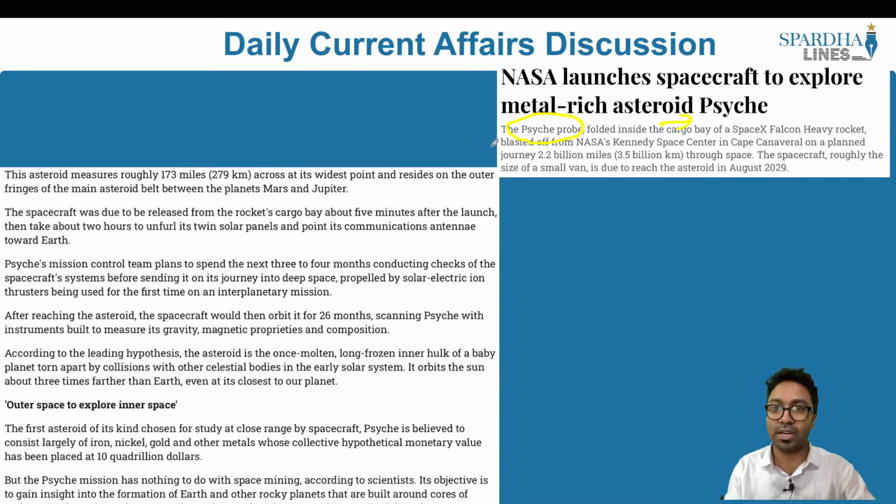The Psyche probe, folded inside the cargo bay of a SpaceX Falcon Heavy rocket, blasted off from NASA's Kennedy Center, and this spacecraft, roughly the size of a small van, is due to reach the asteroid in August 2029. And once it reaches, what does it do? It tries to understand how exactly the Earth was formed. This asteroid measures roughly 173 miles across its widest point and resides on the outer fringes of the main asteroid belt between planet Mars and Jupiter. So this particular mission will basically study this asteroid, which is between Mars and Jupiter.